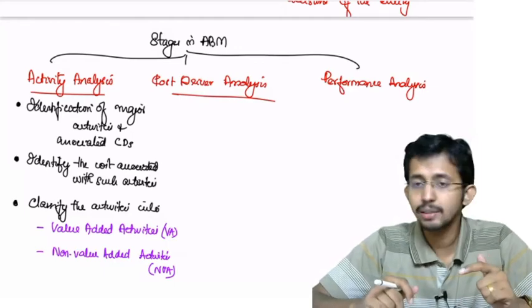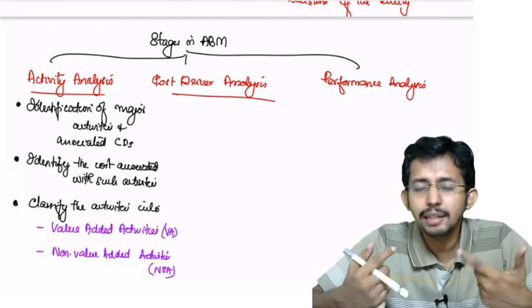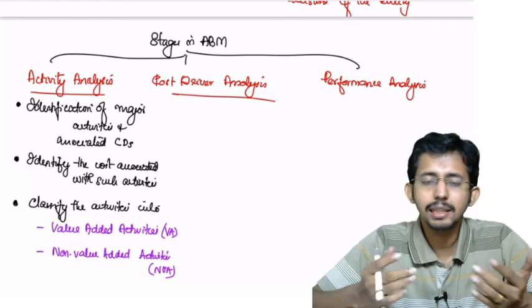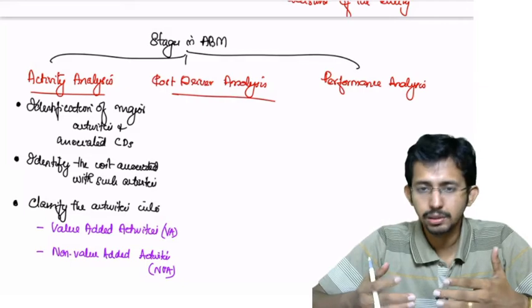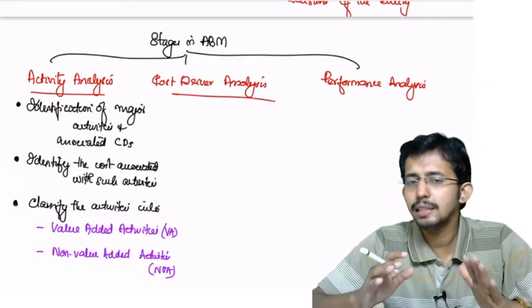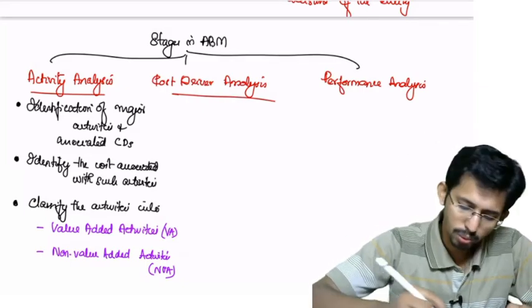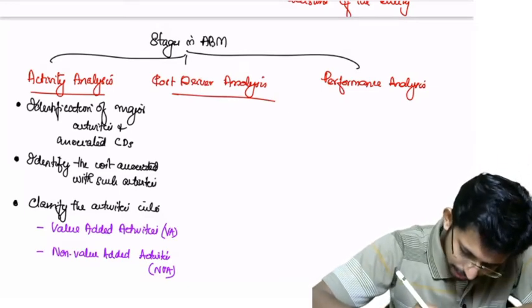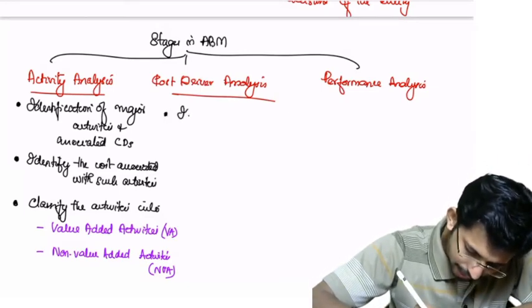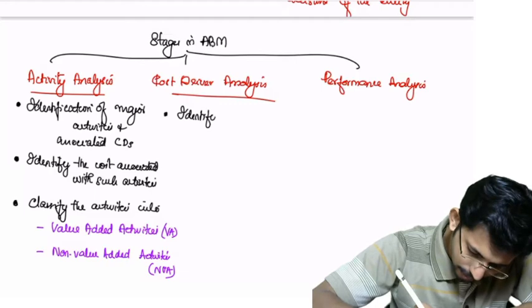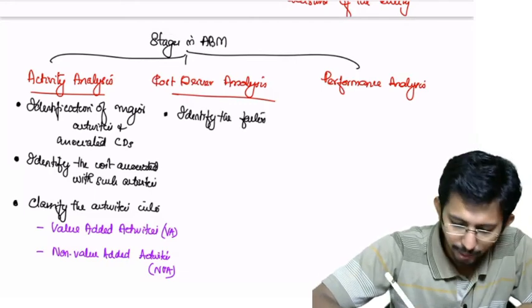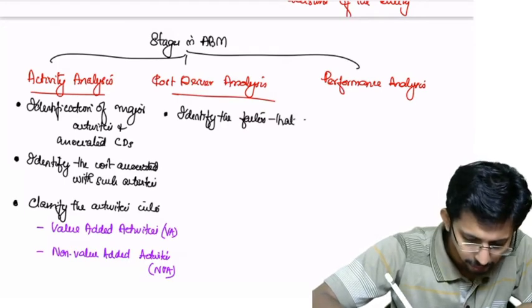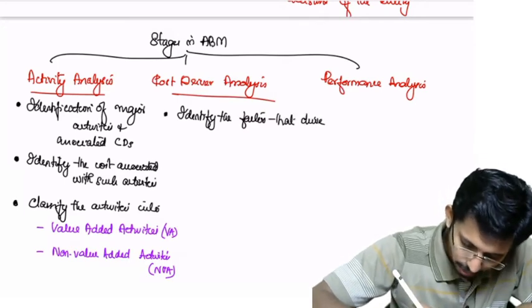It is identified in the first step, but a detailed analysis of such cost drivers, into executional cost drivers and structural cost drivers, has to be done in the second step only. So what we do here is identify the factors that drive the activity cost.